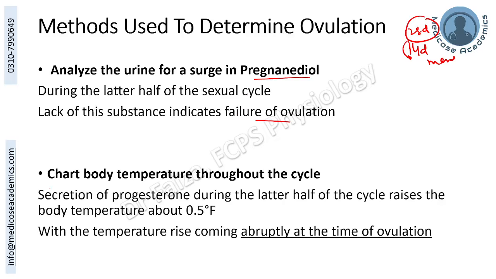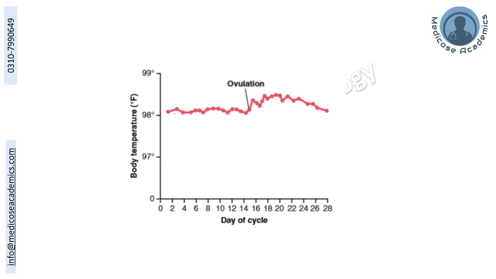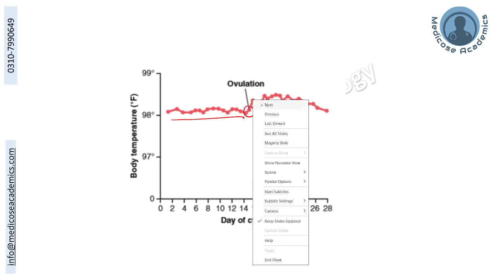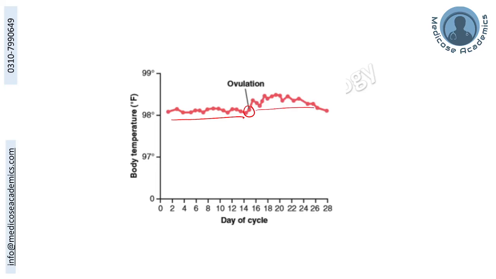Another way of doing so is by charting the body temperature throughout the cycle. The body temperature increases by approximately 0.5 degrees Fahrenheit because of secretion of progesterone during the later half of the cycle. So if daily charting is done, you may see an abrupt increase in body temperature at the time of ovulation. As you can see, this is what occurs: before ovulation, body temperature is low, then there is an abrupt increase at the time of ovulation, and it stays increased until the progesterone level is high in the second half of the cycle.